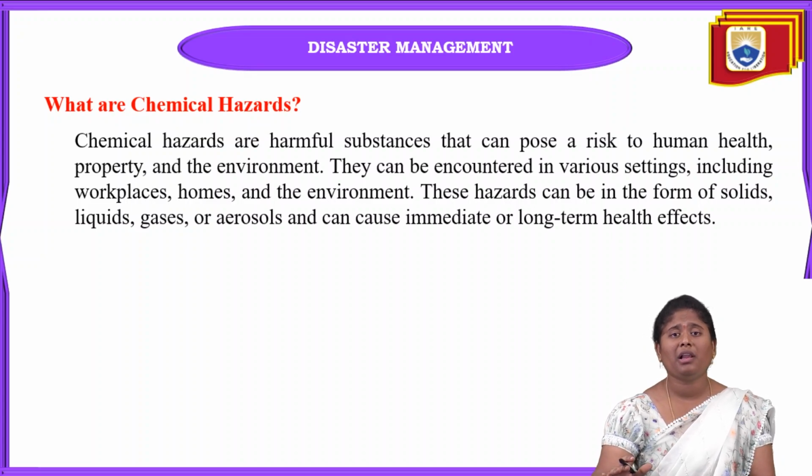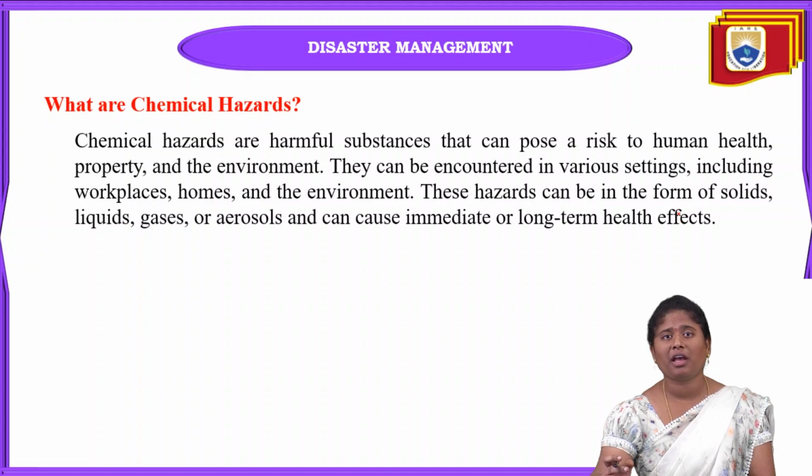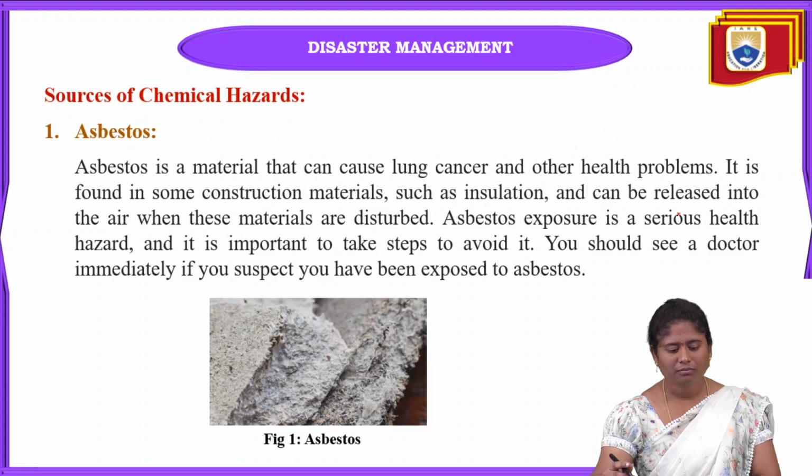Mainly, chemical hazards are nothing but harmful substances which can be a very big risk to human life, the environment and also property. These chemical hazards can be found in workplaces, homes and the environment. Sometimes these hazards can be in the form of gases, solids, liquids and also aerosols. First, what are the main sources of these chemical hazards?